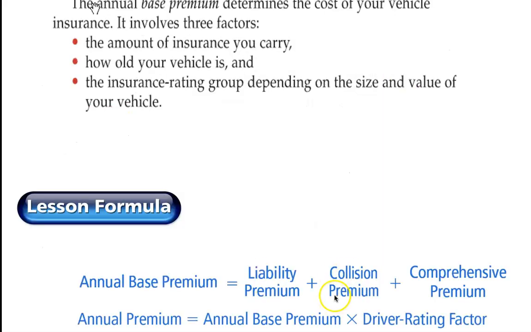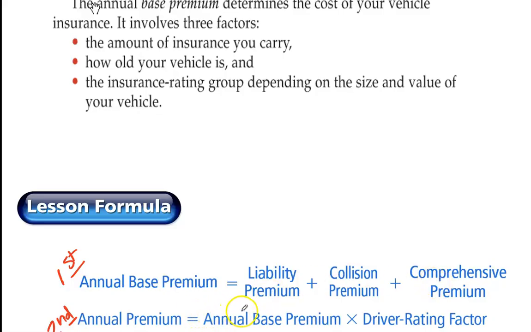Okay, so we're going to look at the lesson formula. And there are 2 formulas you will be doing. So when you are completing this in your notes, first you're going to do this. So you might even want to write that. And second, you're going to do this. So first, you are going to add the liability plus the collision plus the comprehensive.